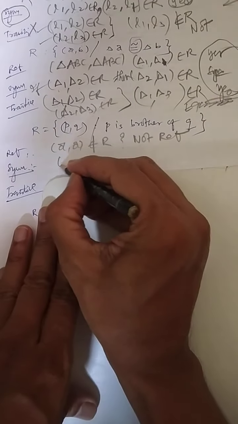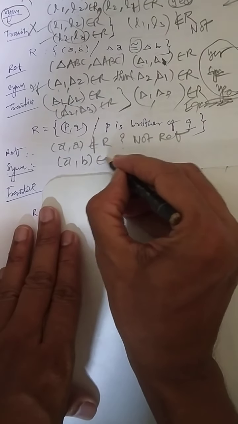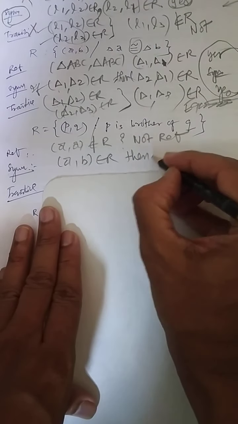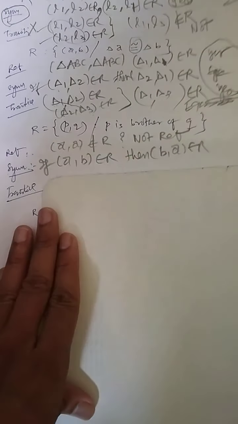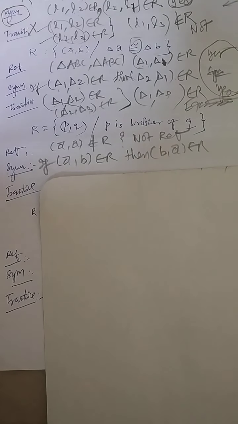Now another remark. Look at this. (A, B) belongs to R and then (B, A) belongs to R. Now, (A, B) belongs to R means A is brother of B. Can you say that B is also brother of A? Yes or no?